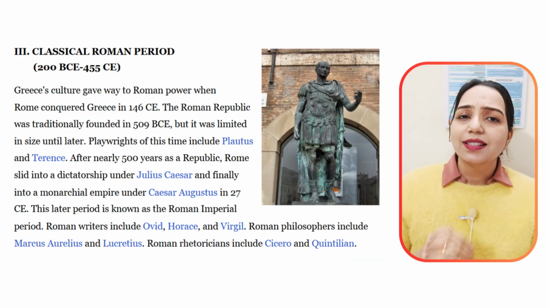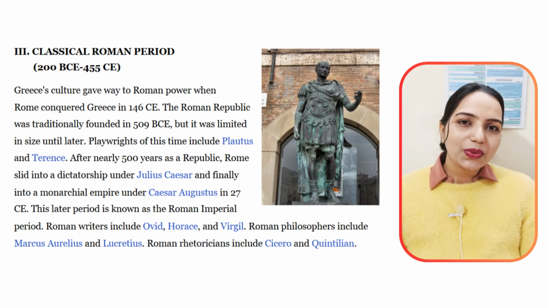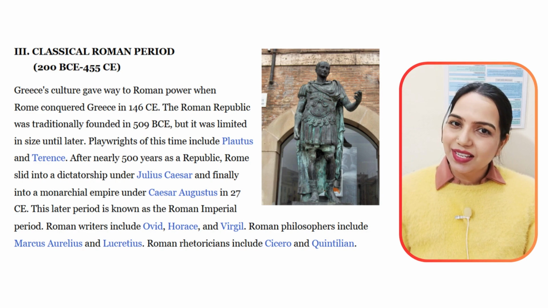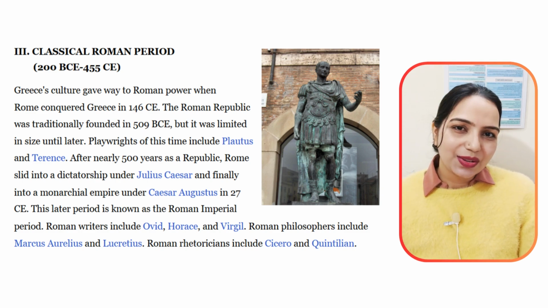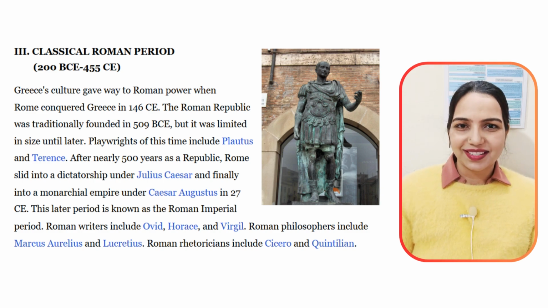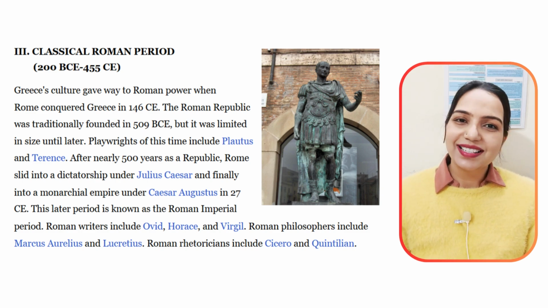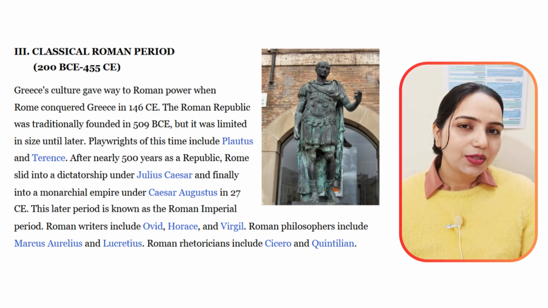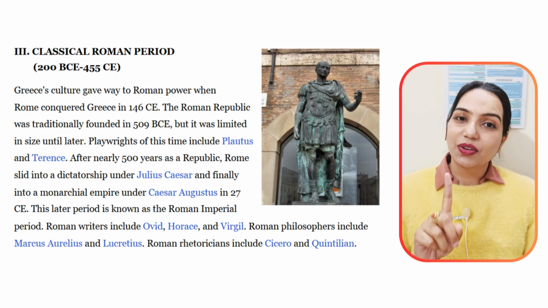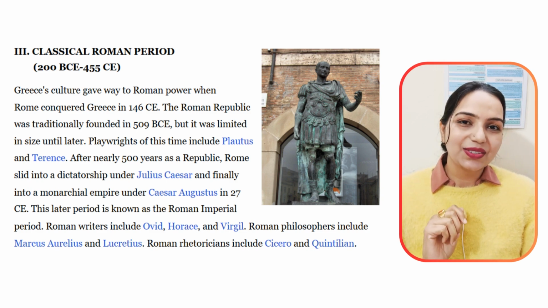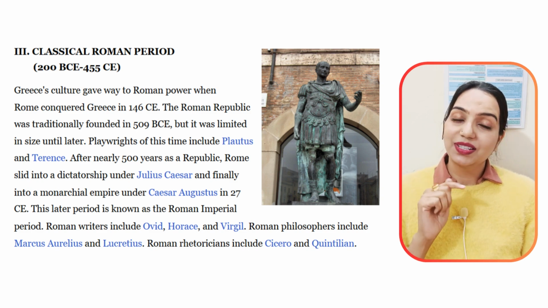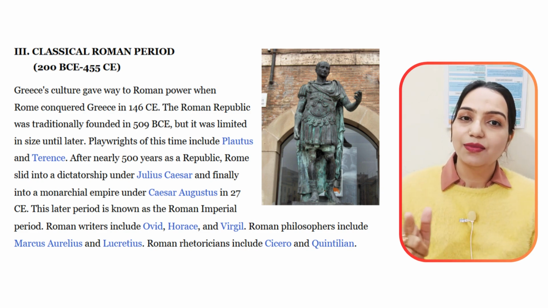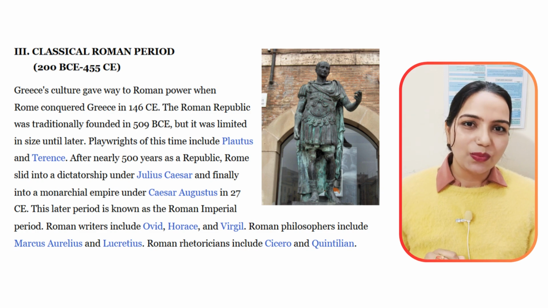From the classical Greek period, let's move on to the classical Roman period now. This was the same age when our Julius Caesar was cheated by his friend Brutus. You guessed it right, Julius Caesar ruled in this age, and there is one more ruler you need to remember, his name is Augustus. Why am I asking you to remember his name? Because later on one whole age will be named after him and I will tell you why.